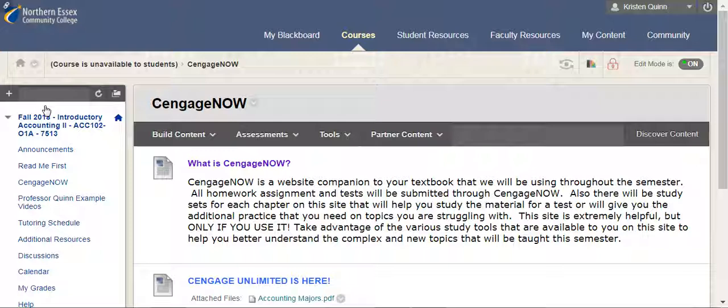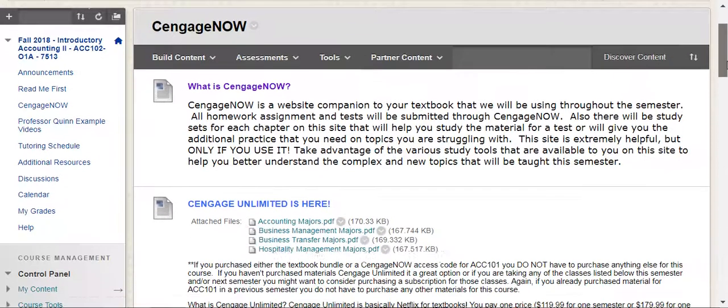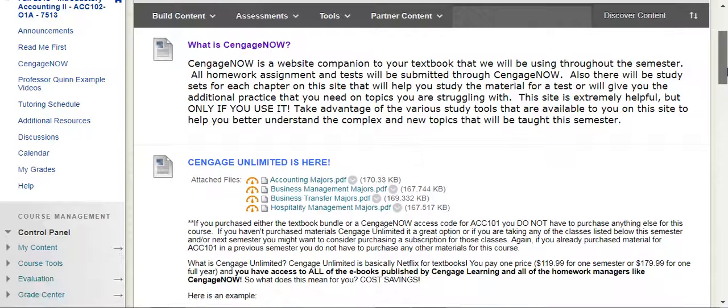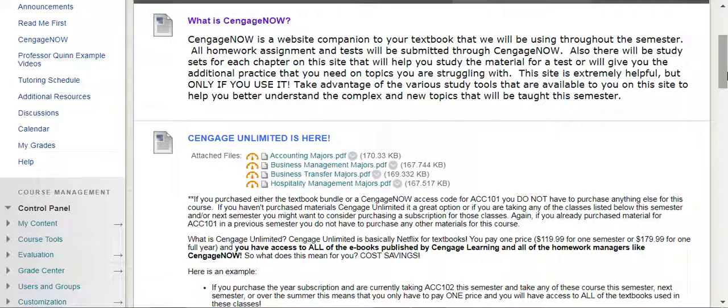Most of you have taken Accounting 101 probably in the spring or summer semester, and when you did, you bought a package bundle at the bookstore that came with the textbook and a Cengage Now access code. Some of you might have just purchased the Cengage Now access code, and if that is the case, you do not need to buy anything else for this class. We are using that same textbook. It's the 27th edition Accounting by Warren, Reeve, and Duchac.